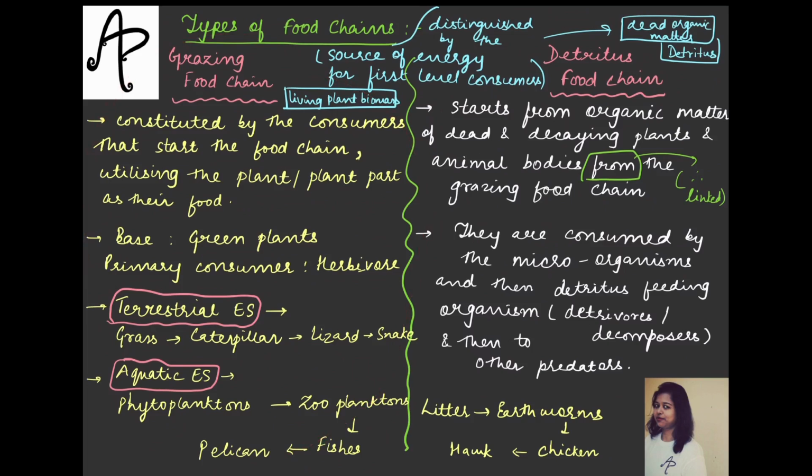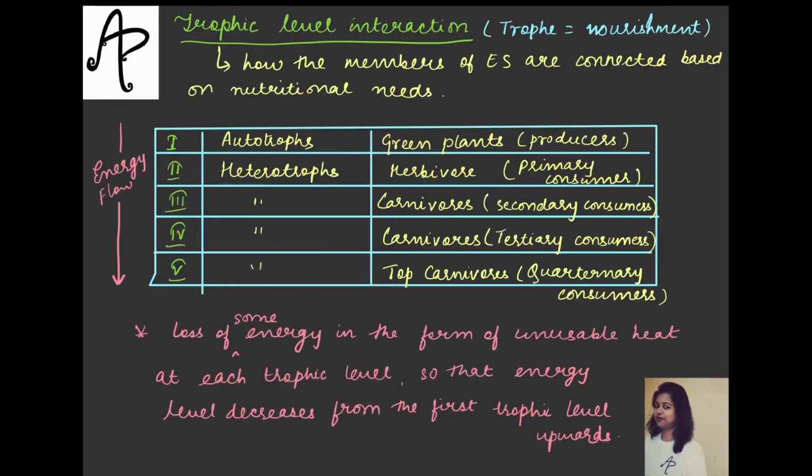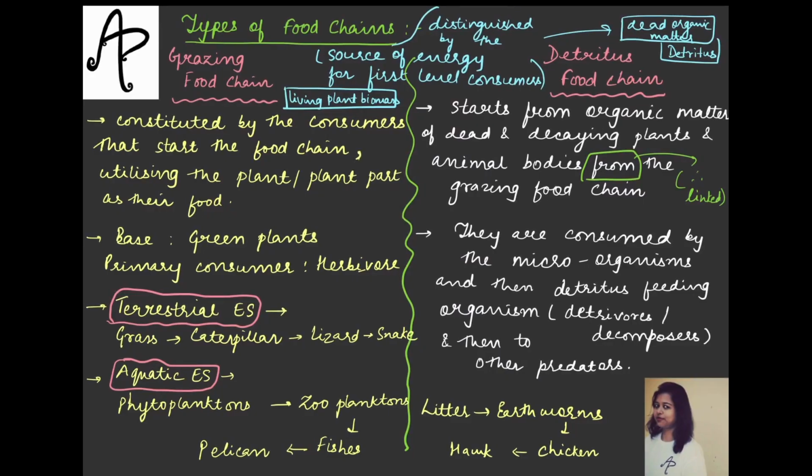Now you have to also remember that for the grazing food chain, the source of energy for the first level consumer, which means the primary consumer, है ना, first level consumer का तो ये first level ही है ना, even though it is the second level in the trophic level, but for the consumers this is the first level only. So the grazing and the detritus food chain are basically distinguished by the source of energy for the first level consumer, or let's say the primary consumer. ठीक है, जो फर्स्ट लेवल का कंज्यूमर है वो सोर्स ऑफ एनर्जी कहाँ से ला पा रहा है उस पर डिपेंड करता है द डिस्टिंक्शन बिटवीन द ग्रेजिंग एंड द डेट्रिटस फूड चेन.